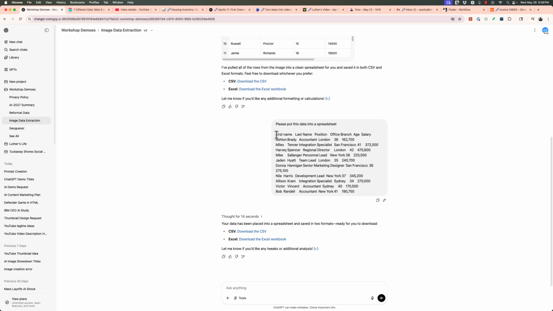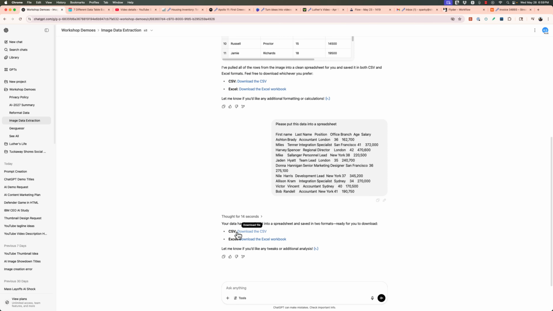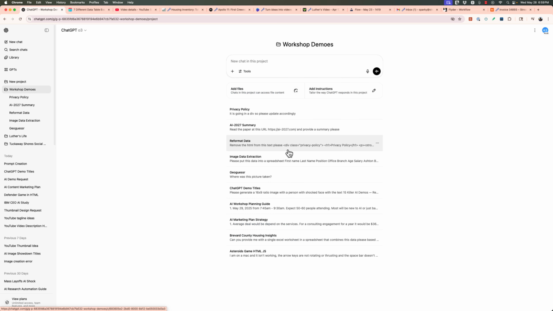And oh, by the way, I copied this. If we come over, a lot of times we have tables with data like this. Copy, paste. Oh, give me an Excel spreadsheet. And there I have it. On to the next demo.